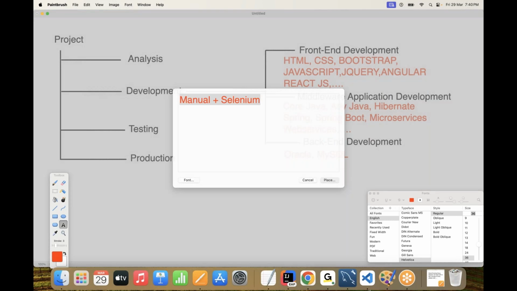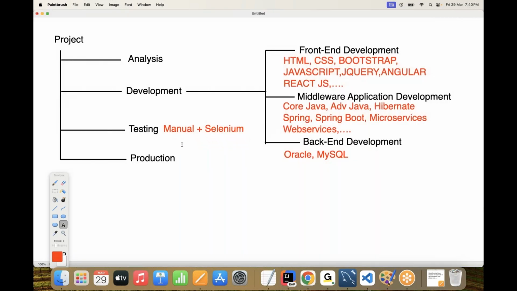The Selenium tool is having somewhat demand outside now. And Selenium is a tool designed on the basis of Java only. By using that Selenium tool, we are going to test the projects. When testing is completed, then what next?